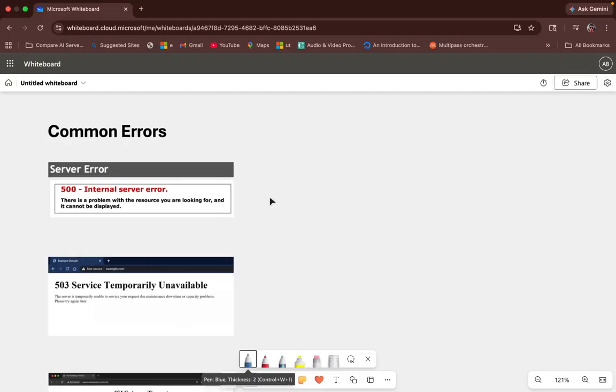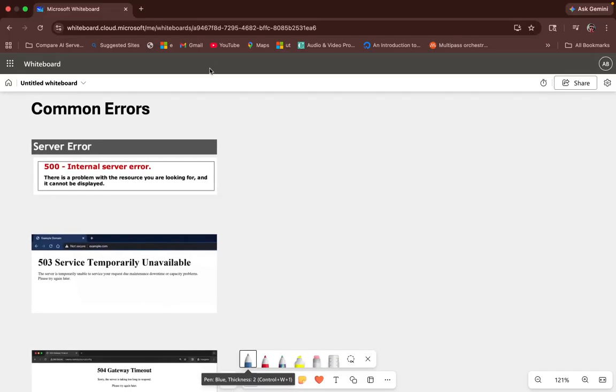Okay, now let us go to common errors. So what are the common errors that we see? For example, let's say you have created your application, and the users are trying to access the application, and suddenly they're getting an error called 500 internal server error. So whenever there is a 500 internal server error, it is very likely due to your application issue.